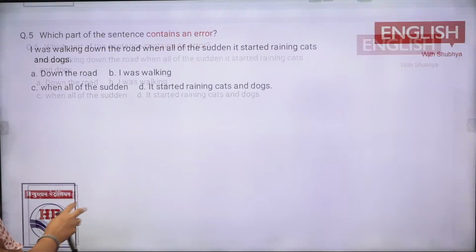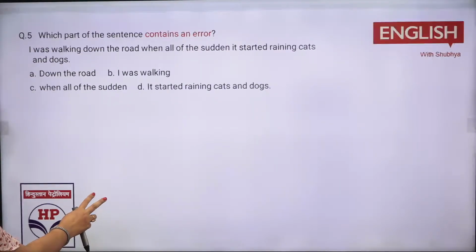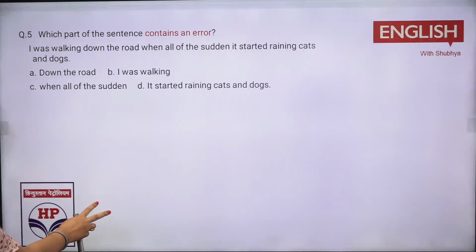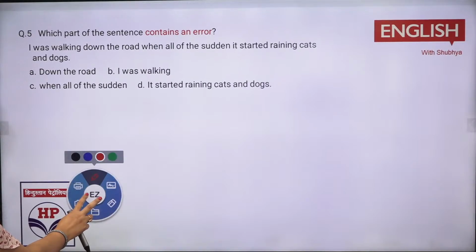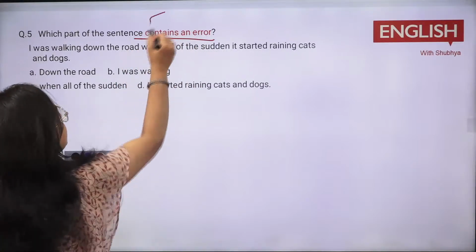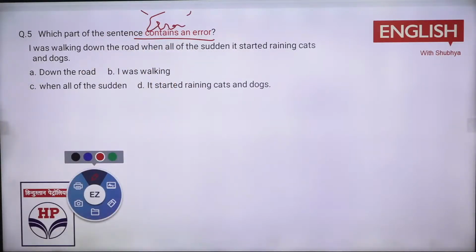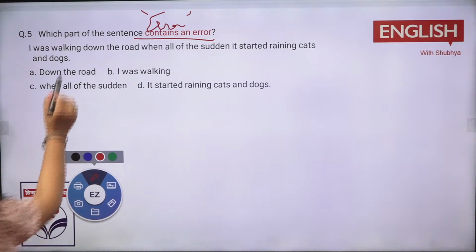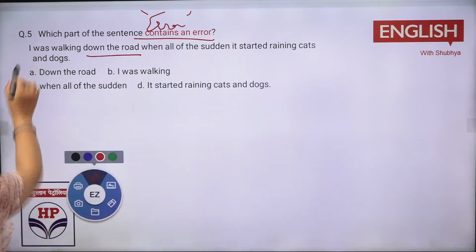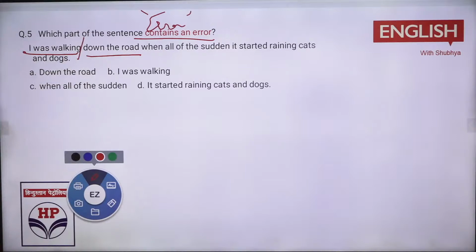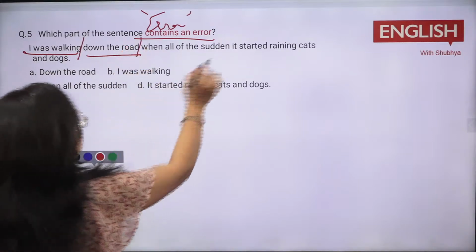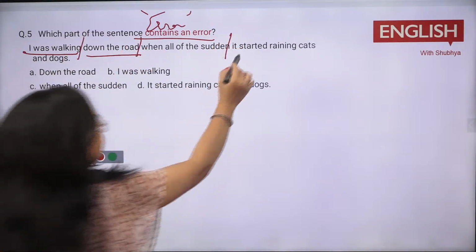Now tell me, error spotting again. A question from error spotting: I was walking down the road when all of the sudden it started raining cats and dogs. Now tell me where is the error? You need to tell me. I was walking down the road. What did they put in there? Down the road. Then there is a problem in I was walking. There is a problem in when all of a sudden, and it started raining cats and dogs.